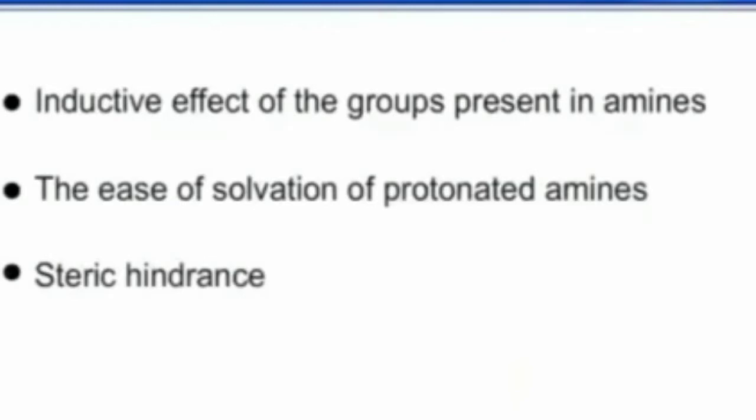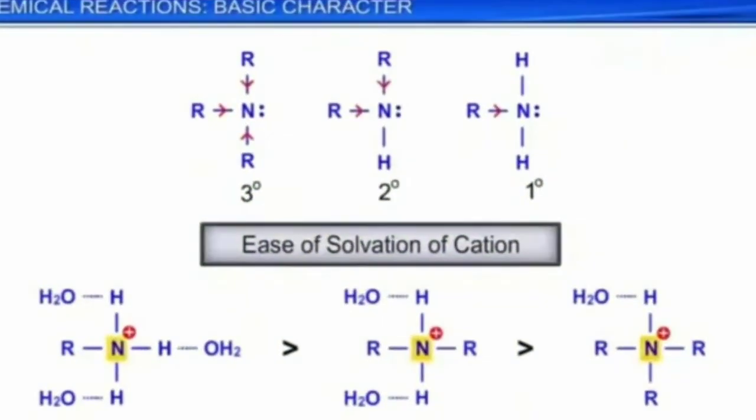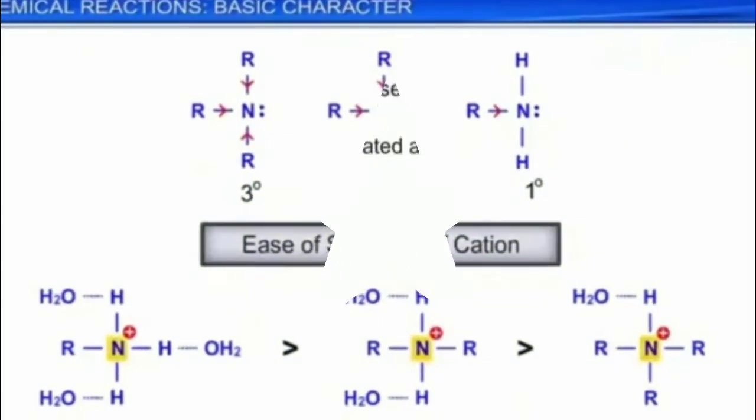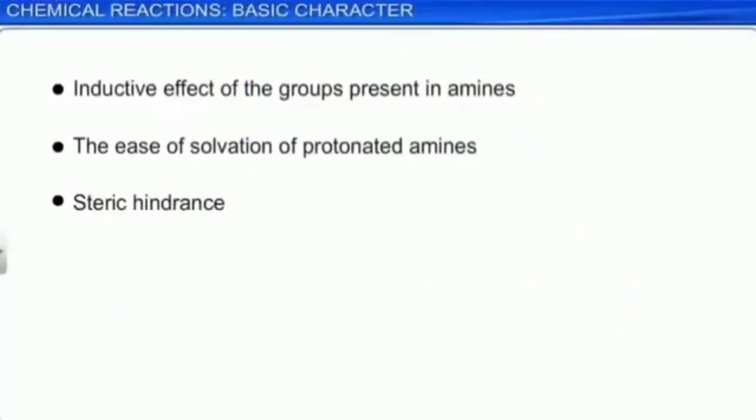Now we will discuss the solvation effect. Solvation means the protonated amines get stabilized by forming hydrogen bonds with water. This is called solvation. A higher solvation effect gives greater stability to the cation and creates higher basic strength. The greater the size of the ion, the lesser the solvation. So primary amines have maximum solvation effect compared to tertiary amines.